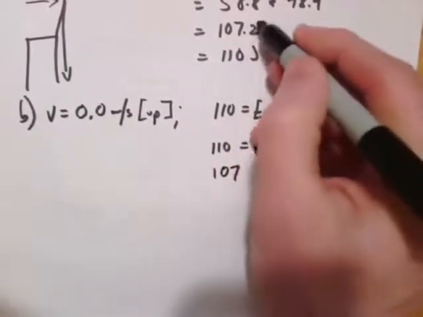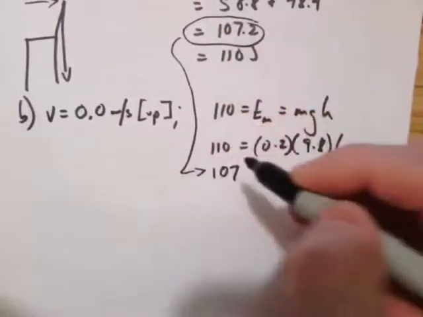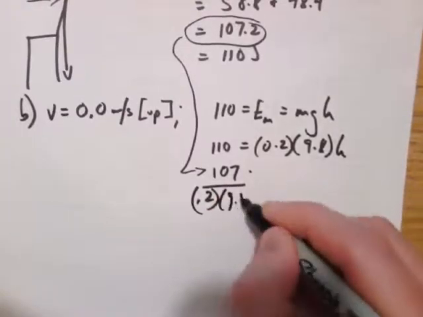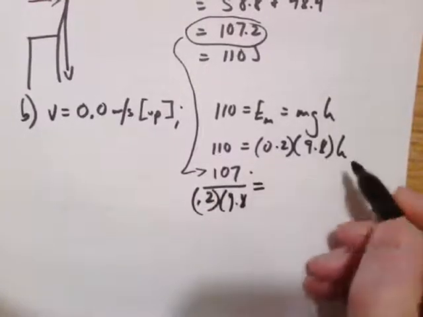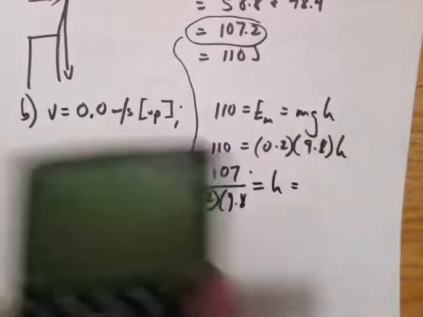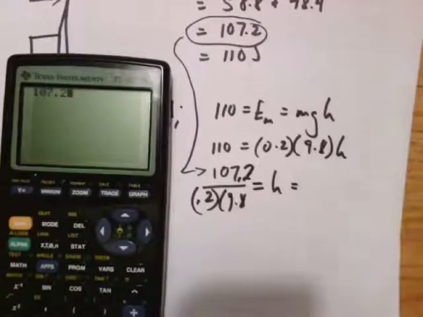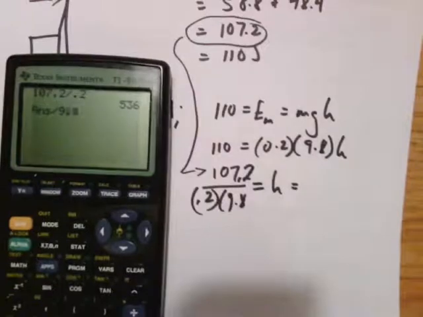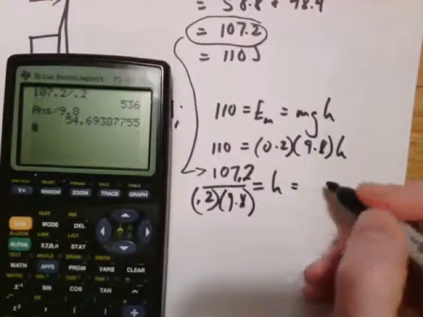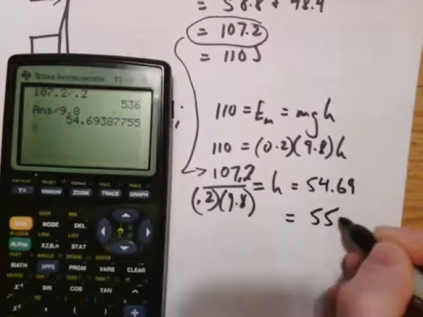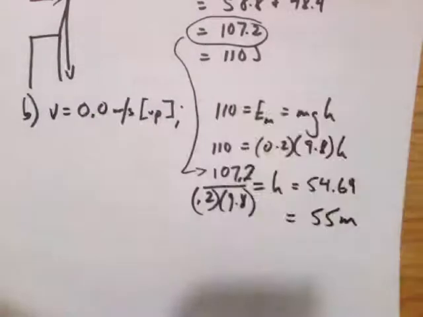So 107.2 divided by 0.2 times 9.8 equals h, which is 54.69, whatever. Height equals 55 meters when we're talking sig figs.